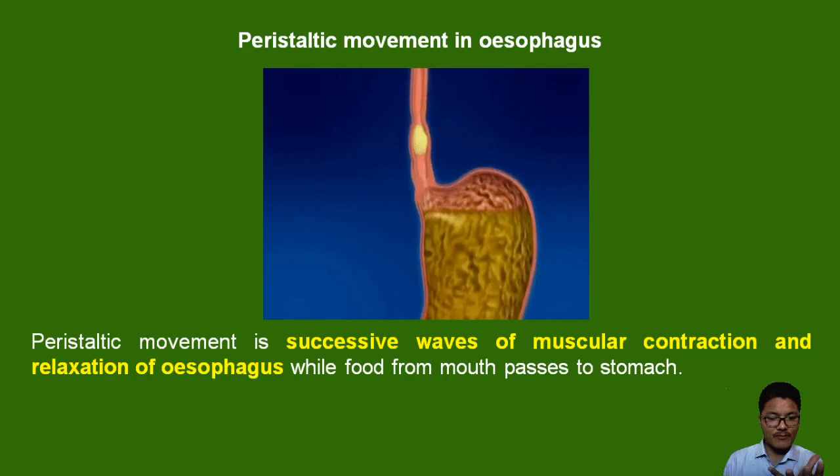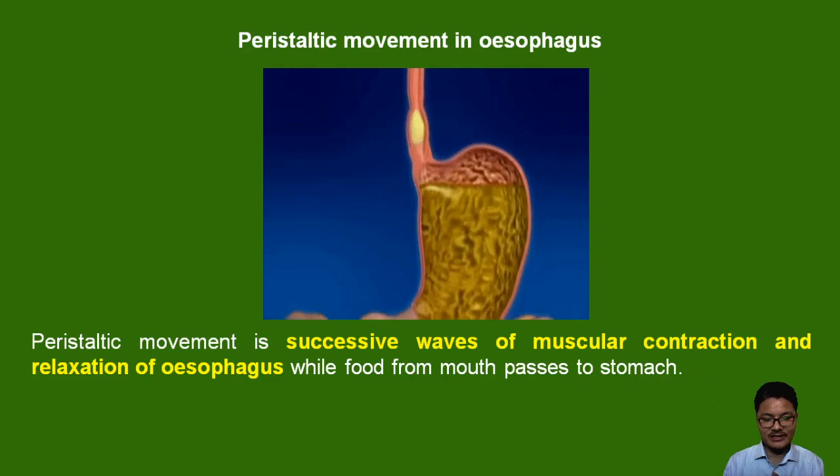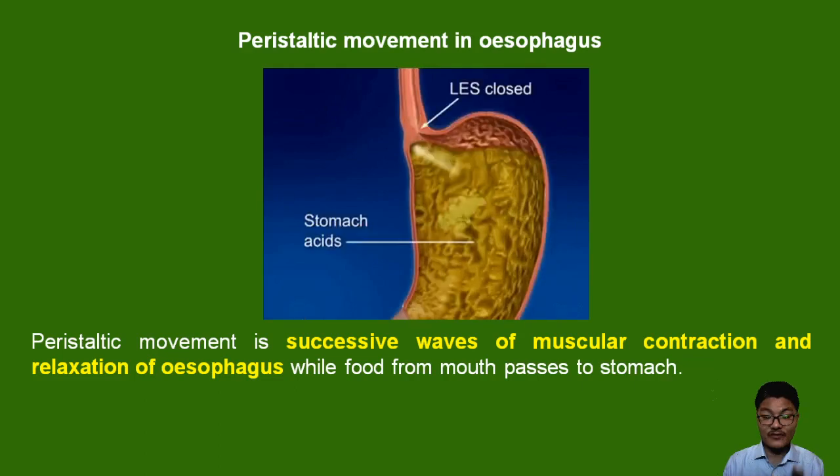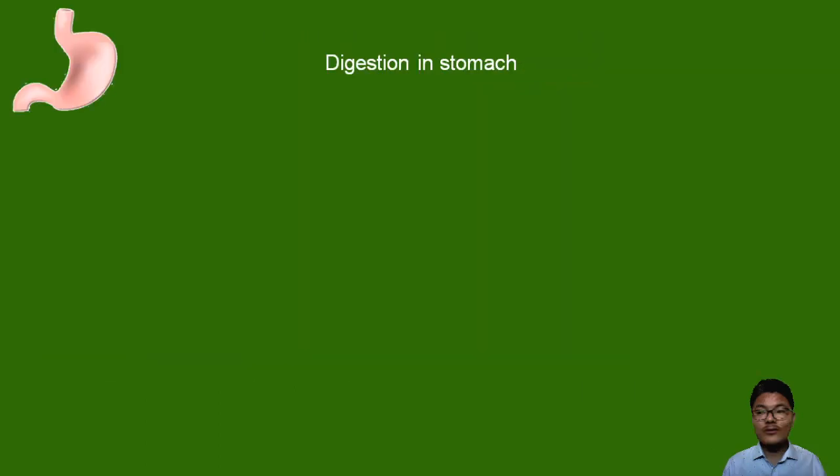Muscles contract to push the food downwards through the esophagus, and again the muscles relax. In that manner the food is passed into the stomach. So peristalsis is successive waves of muscular contraction and relaxation, so that food passes into the stomach. Now let's discuss digestion in the stomach.